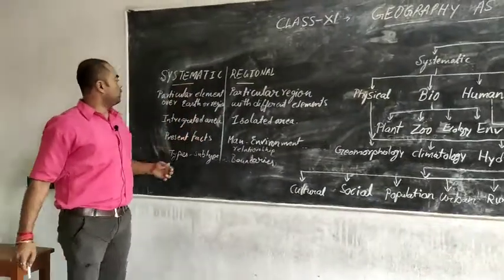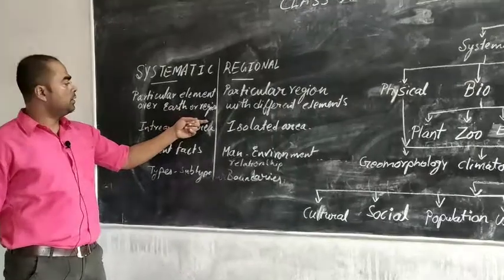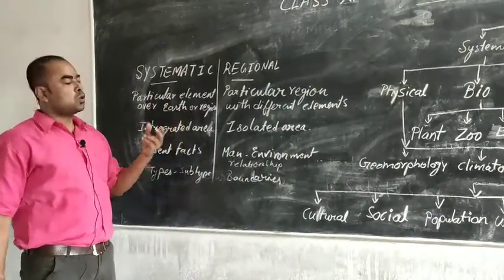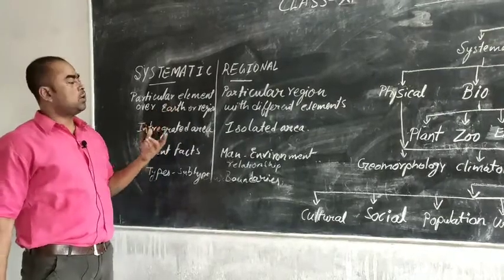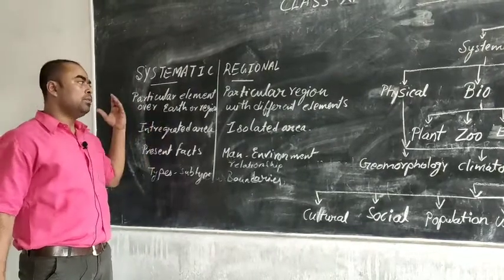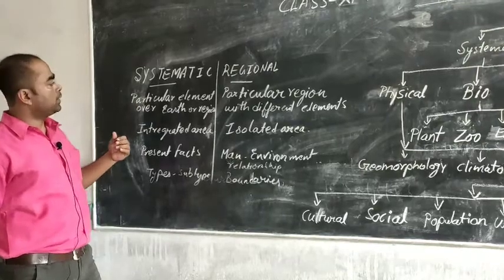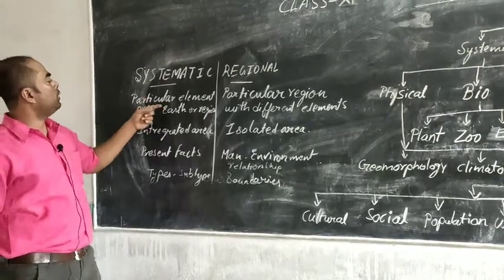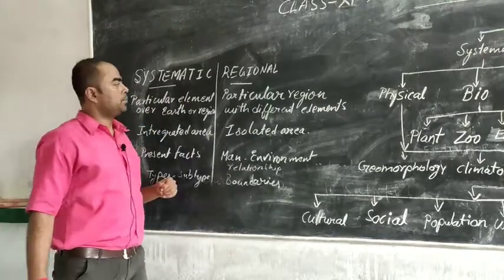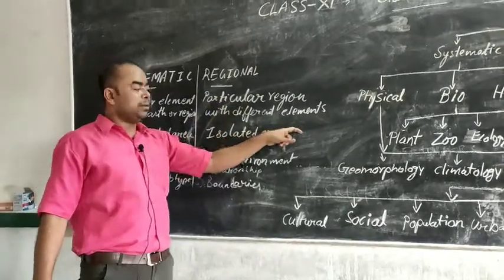Systematic geography deals with a particular element over the earth or a region. That means it deals with a particular element. Element means, suppose, rocks. Suppose sedimentary rocks are found in a part of the earth. When we talk about sedimentary rock, we will see in which part of the earth it lies. That is systematic. That means systematic geography deals with a particular element over the earth or region. But regional geography deals with a particular region with different elements.